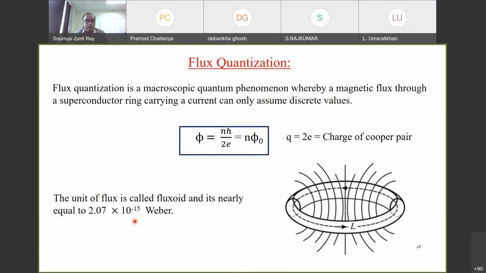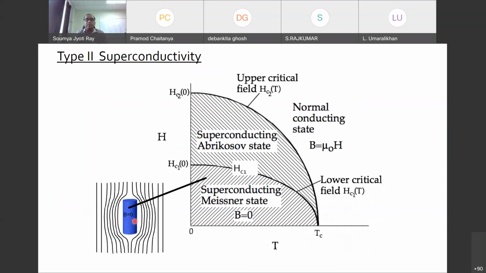Okay, so now I'll discuss flux quantization in a little bit more detail. So I'll go into type 2 superconductivity. Here I'll also talk about the vortex state, and these things will be a little bit more clear. Okay, so this is the phase diagram of a type 2 superconductor. As you can see, on the y-axis we have magnetic field, and on the x-axis temperature.